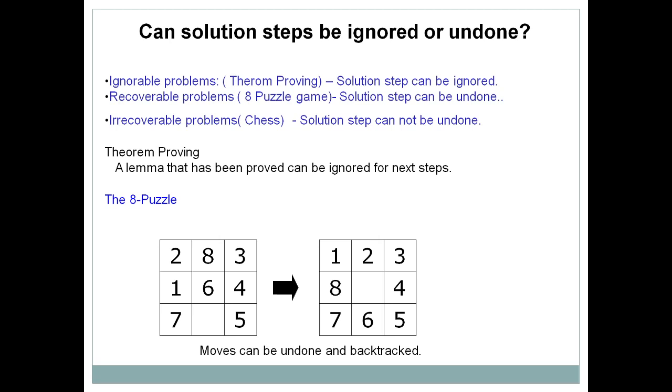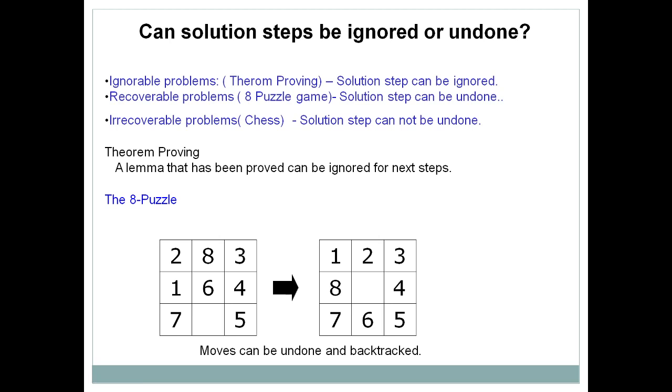In a recoverable problem, just like the 8 puzzle problem, here I have shown you a diagrammatic representation of the 8 puzzle problem. In the 8 puzzle problem, this is a blank tile that I have to move either in the left direction, right direction, top, or bottom. Like this I need to move the tile. So what we are saying is, in a recoverable problem the solution step can be undone. Suppose I have moved this tile this side, can I come back to my original position? Is it possible? Yes, it is possible.